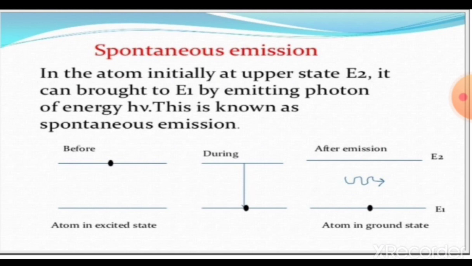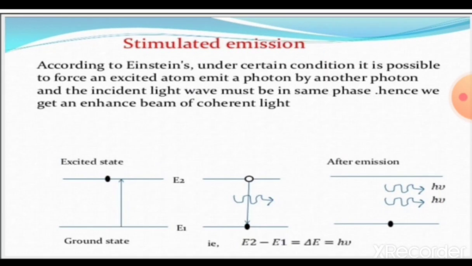Spontaneous emission. An atom initially at the upper state E2 can be brought to E1 by emitting a photon of energy h nu. This is known as spontaneous emission. Here are the graphs of spontaneous emission: before, when the atom is not in an excited state, during the excited state, and after, in the ground state.